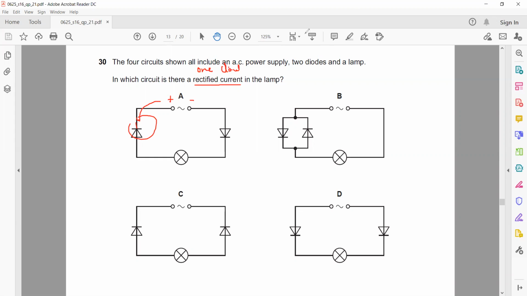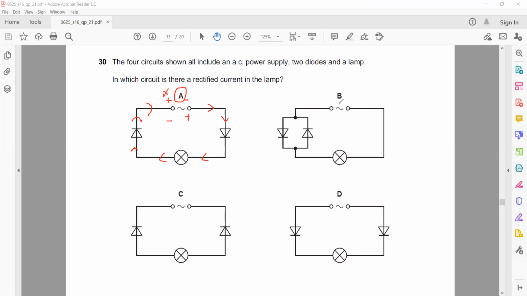But it's an AC supply, so you have to check the other way around as well. Like positive, negative, it was blocked. But if the right hand side is positive, left hand side negative, then the current is coming from the direction of the arrow. So diode 1 will allow and diode 2 will also allow. So the lamp will light up. So current can flow only in one way. That is why A is the right answer.